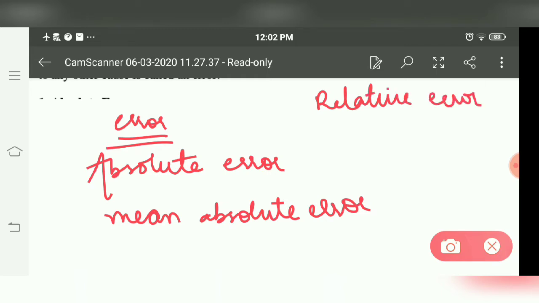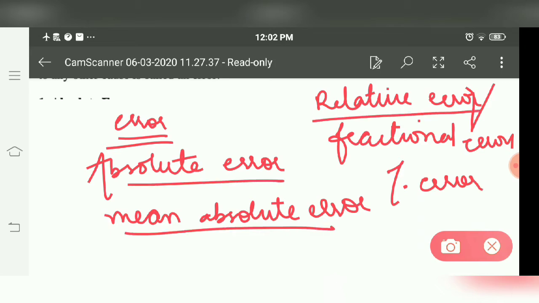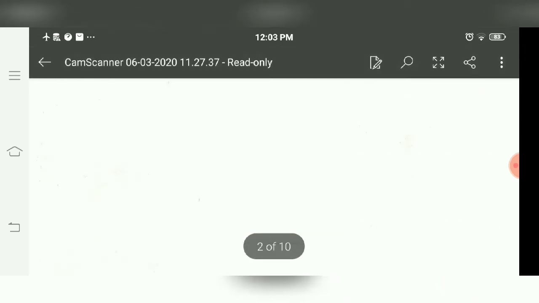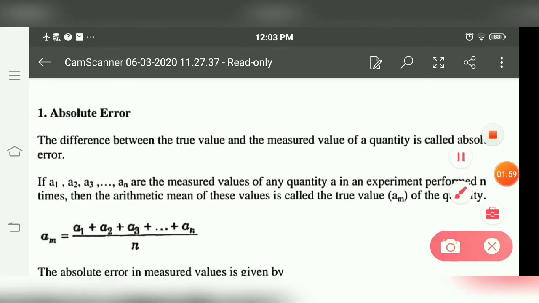Relative error is also called fractional error, and then percentage error. We have to discuss these errors in detail. First of all, what is absolute error? Absolute error, the difference between the true value and the measured value of a quantity, is called absolute error.